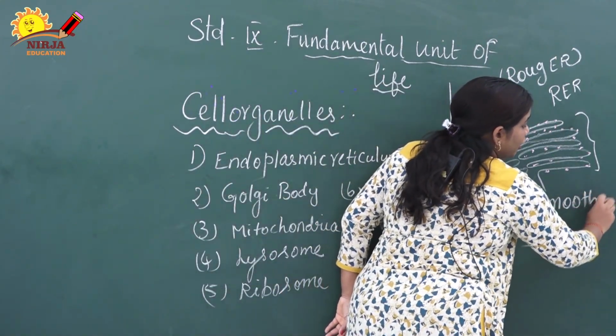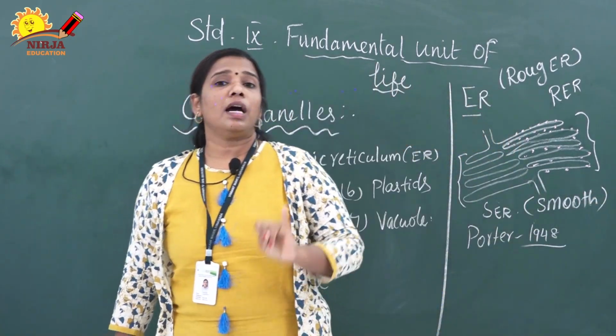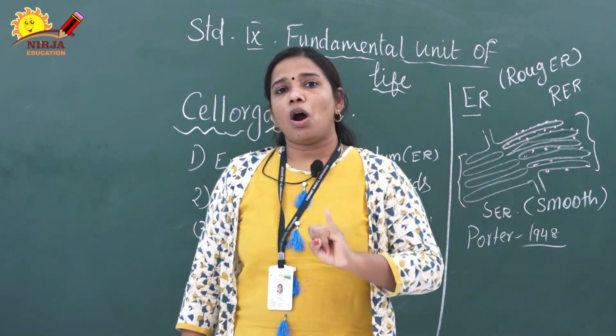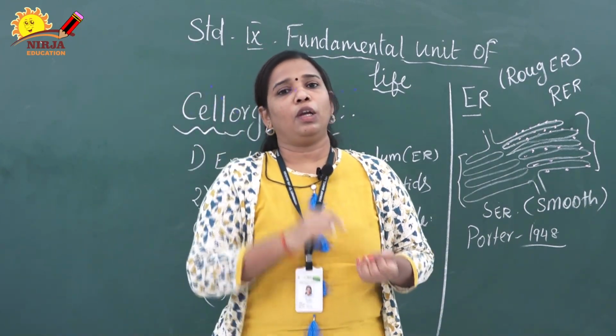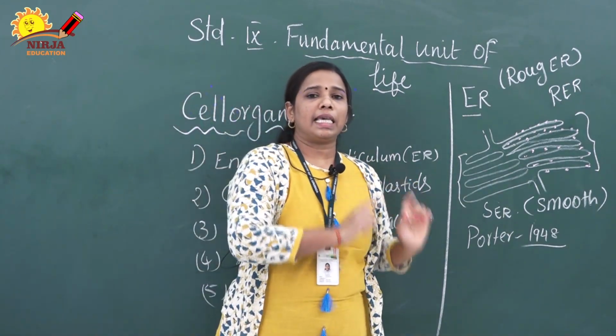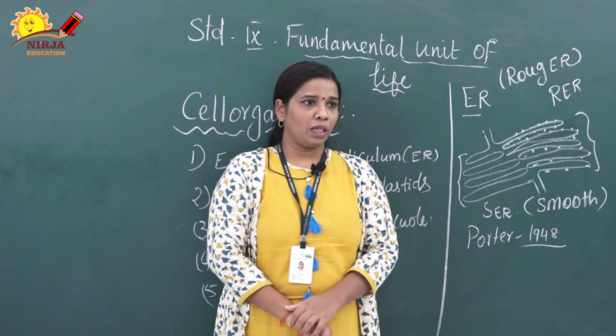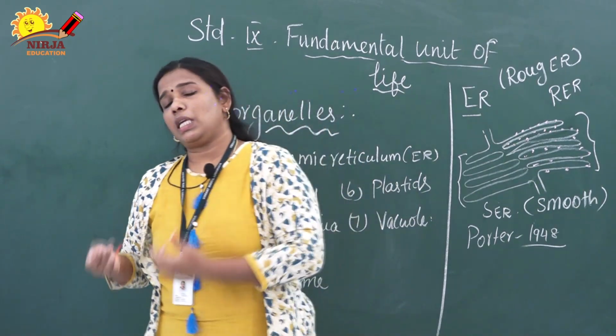So endoplasmic reticulum can be classified into two types, RER and SER. RER means rough endoplasmic reticulum, and SER means smooth endoplasmic reticulum. Right. Now we want to know what is RER, what is SER.